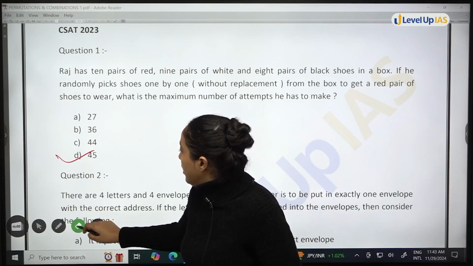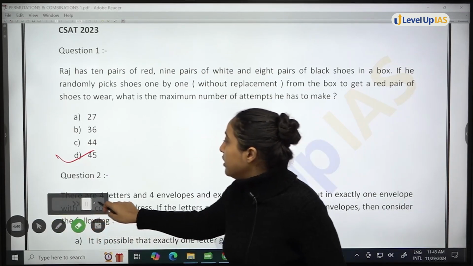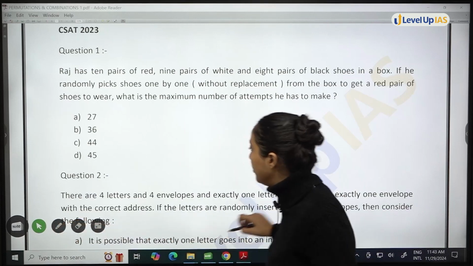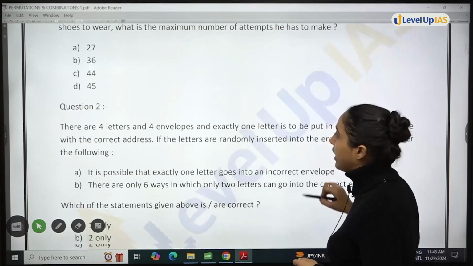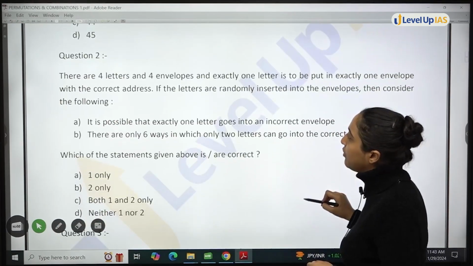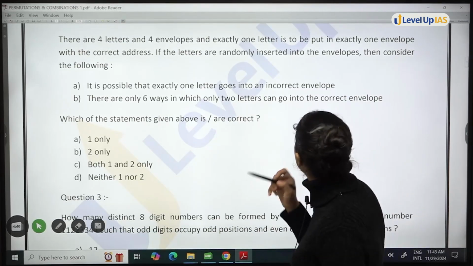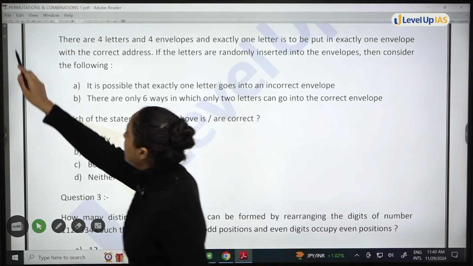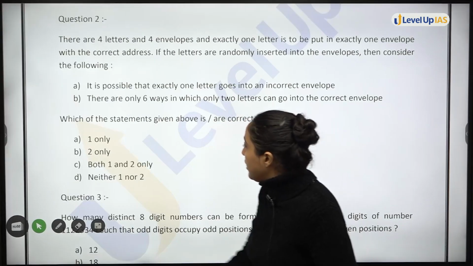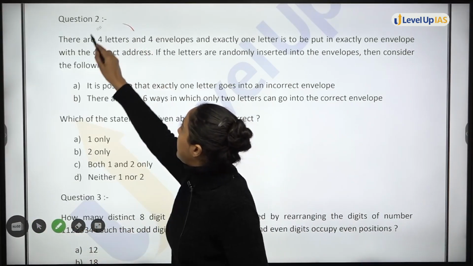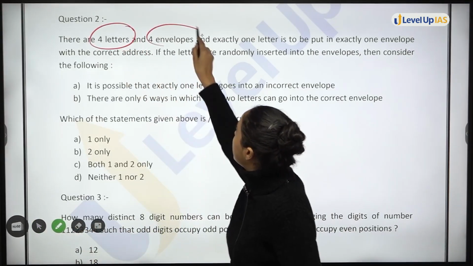So, now moving on to question number 2. There are 4 letters and 4 envelopes. Exactly one letter is to be put in exactly one envelope, right? So 4 letters are there, 4 envelopes are there.